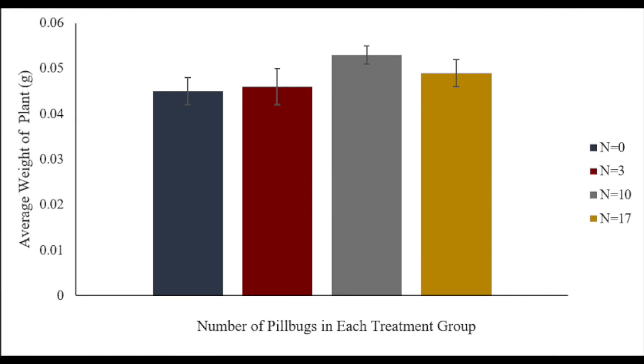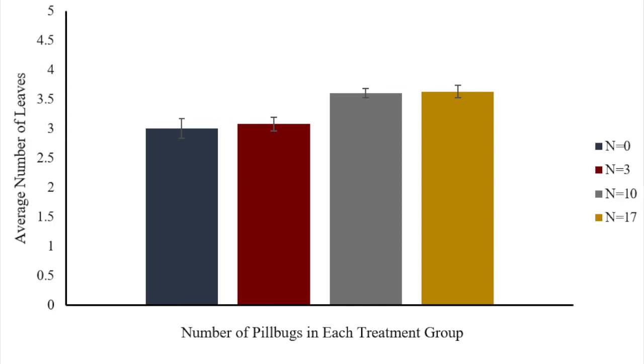The second set of data was observed to have a positive trend, with treatment groups in 0, 3, and 10 increasing in average weight with more woodlouse present. However, this trend was discontinued in treatment group N=17 as the average weight decreased. Our third graph supports our hypothesis.